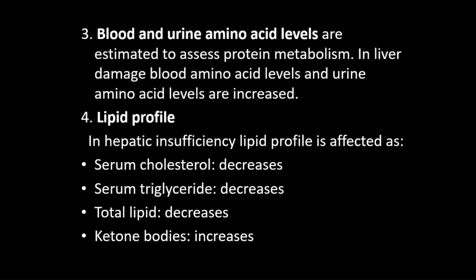Now, blood and urine amino acid levels are estimated to assess protein metabolism. In liver damage, blood amino acid level and urine amino acid level are increased because the liver is not taking up the amino acids. Again, blood and urine amino acid levels are estimated to assess protein metabolism, and in liver damage they are increased.